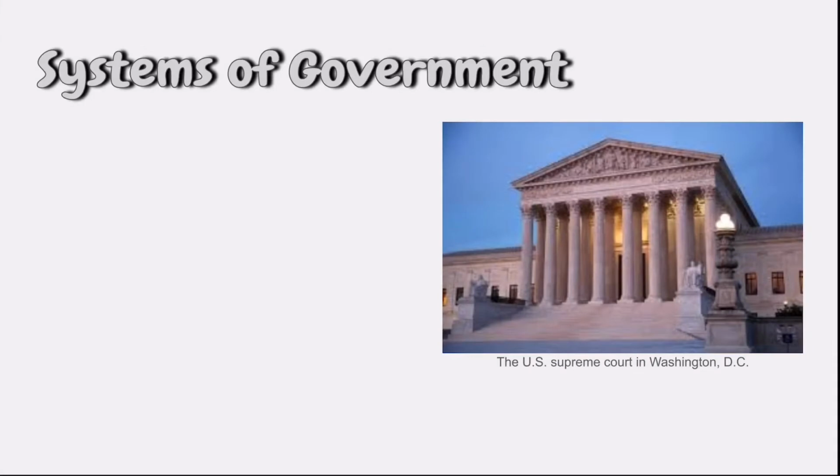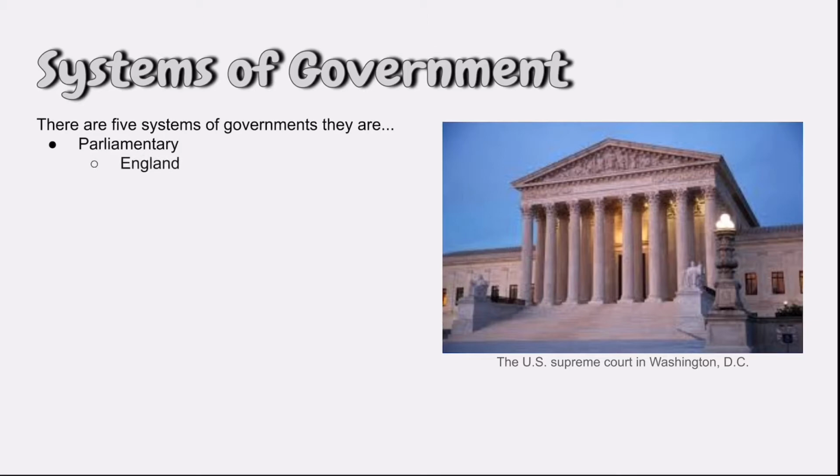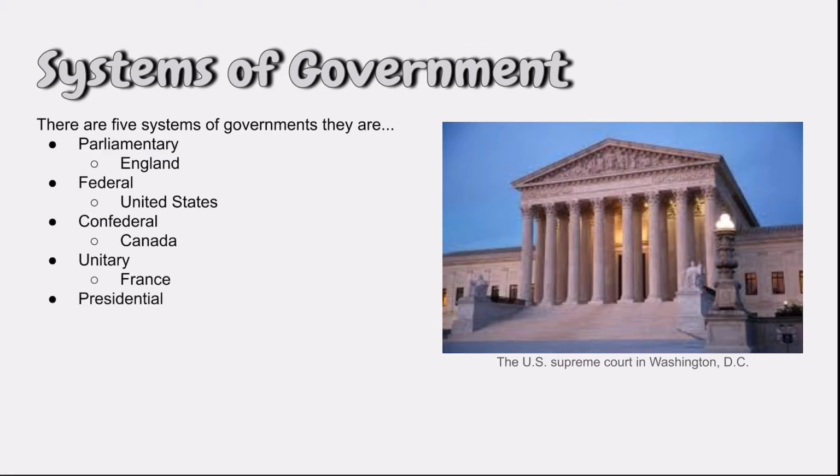Here are the systems of government. There are 5 systems of government. They are parliamentary. An example of parliamentary is England. Federal. An example of federal is the United States. Confederal. An example of confederal is Canada. Unitary. An example of unitary is France. Presidential. An example of presidential is Mexico.